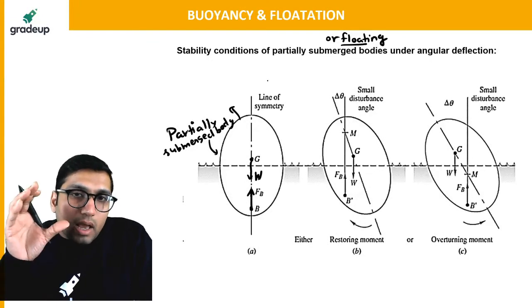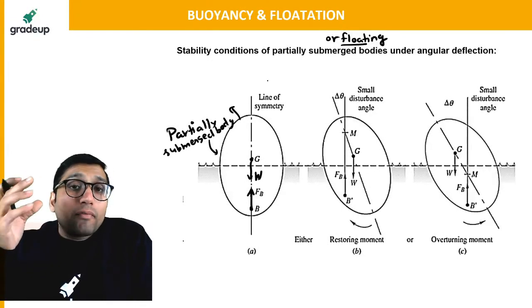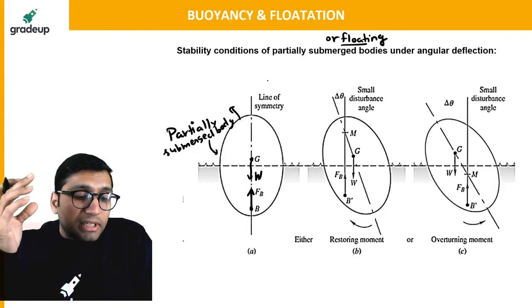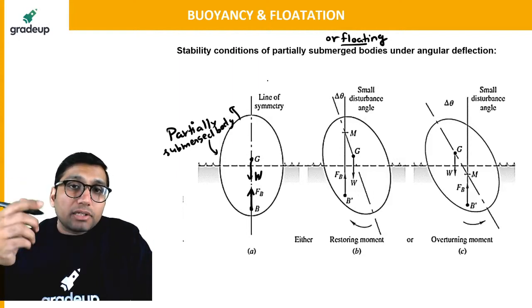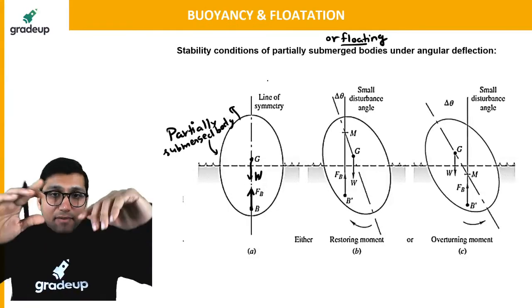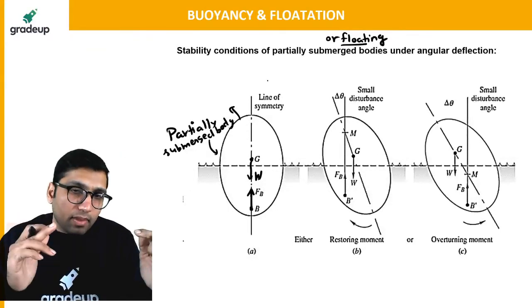Now suppose I give some angular displacement. Suppose we are taking the example of a ship. Suppose our ship is sailing in the water and suddenly a storm comes in the ocean or in the sea. Then what will happen? The ship will get displaced. It will have some angular displacement, a little bit of displacement.